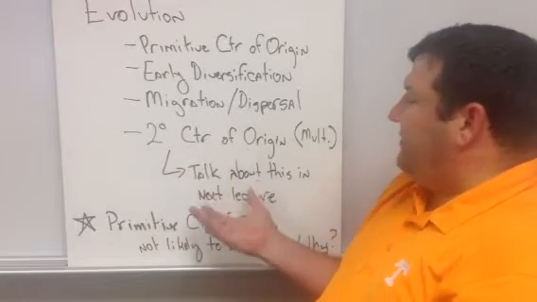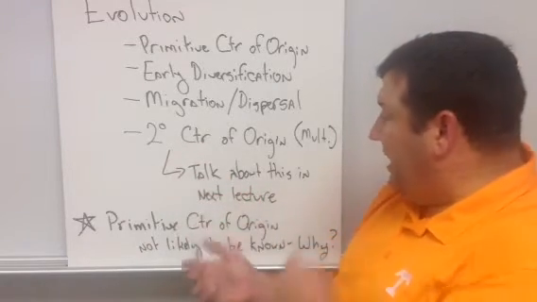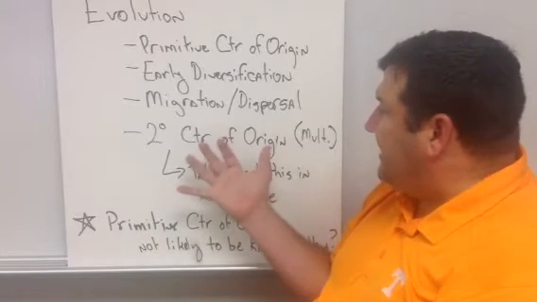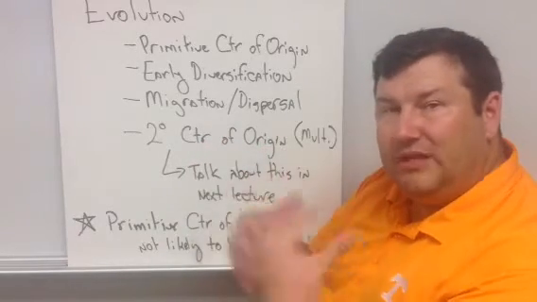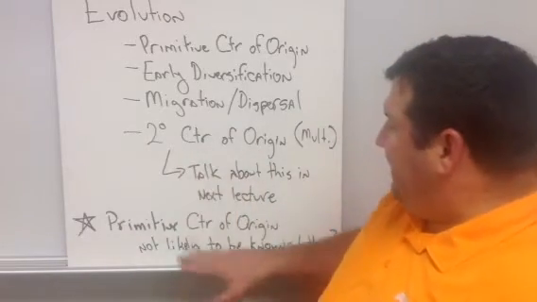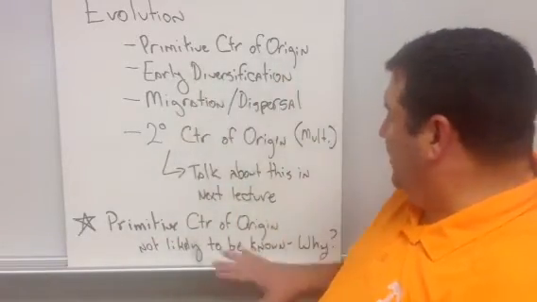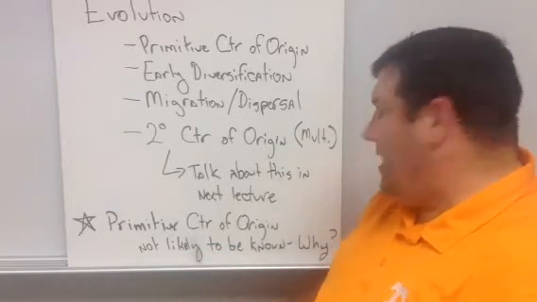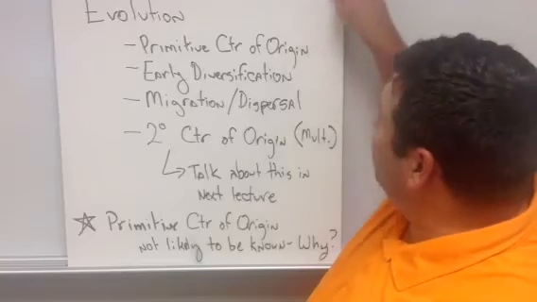And we'll talk about this in another lecture, I think in the next lecture, in fact. And this secondary center of origin development is really important to how grasses developed over time. The reason for that is that the primitive center of origin, for the most part, is not likely for us to know. And the reason why